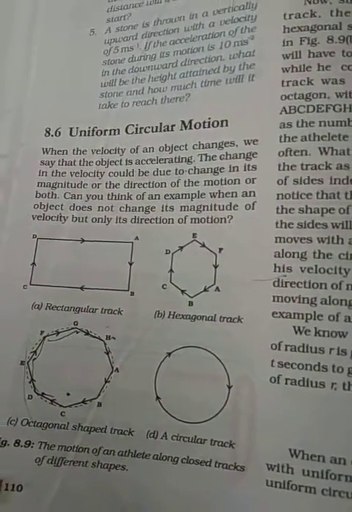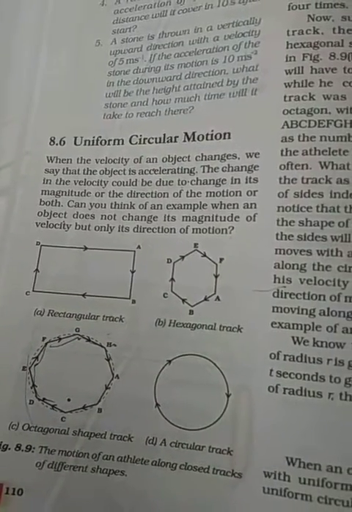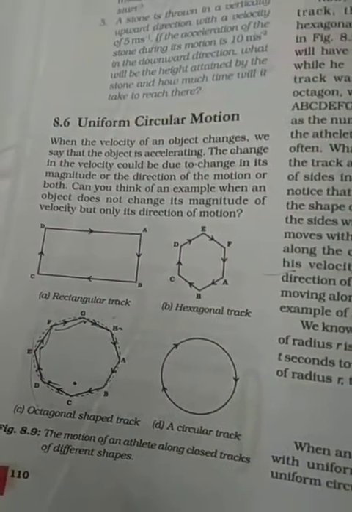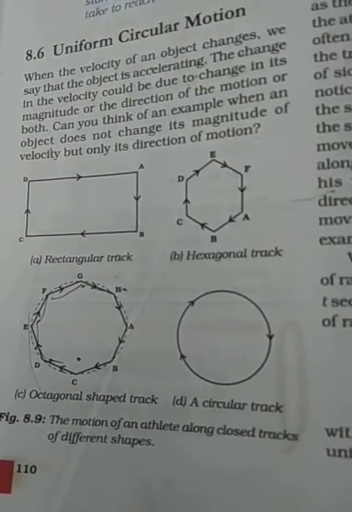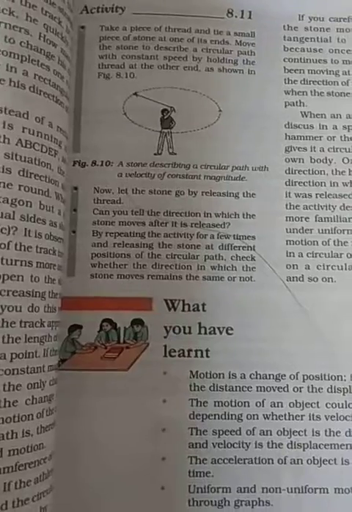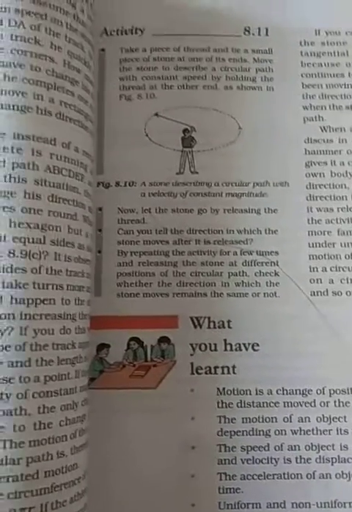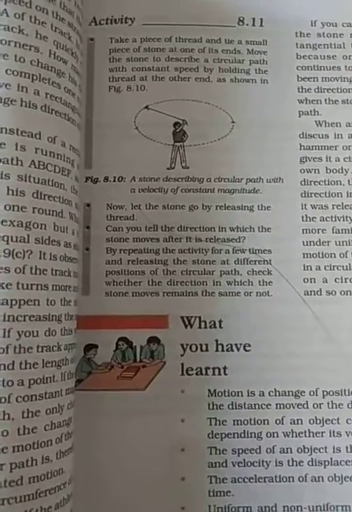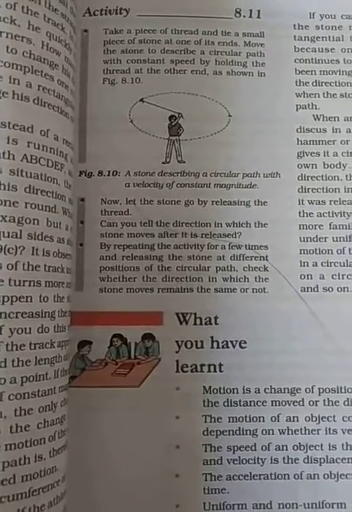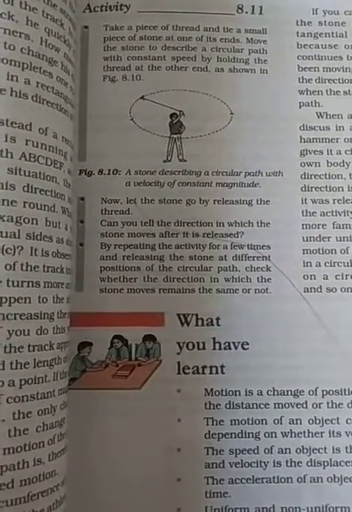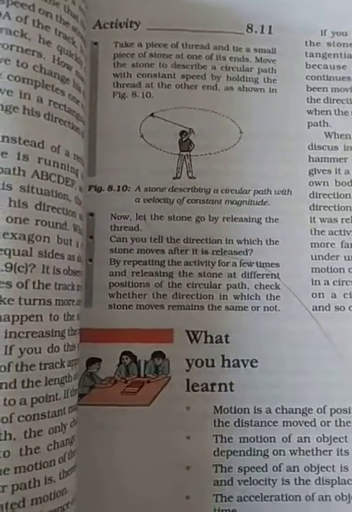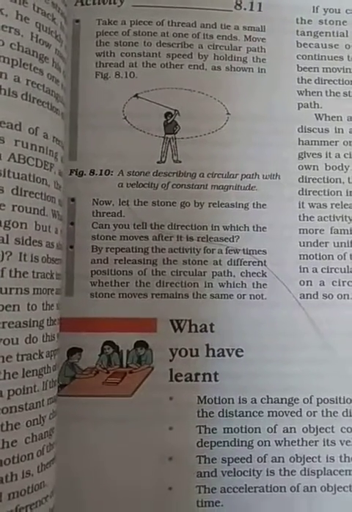Rotational motion and revolution motion. We know that when any object rotates on its axis, for example, when the earth rotates on its axis, it is called rotational motion, and it causes changes in day and night. And what is revolution motion? Revolution motion means when an object moves around its surroundings. For example, when the earth revolves around the sun, this type of motion is also an example of circular motion.